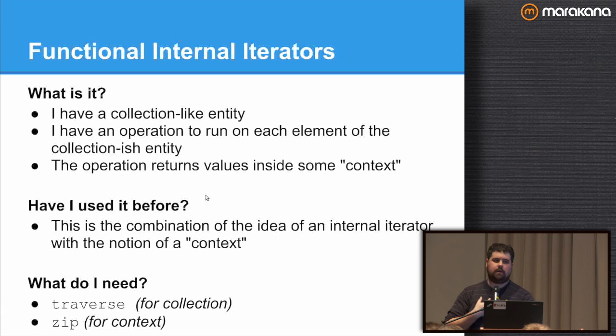When I make use of traversable, the only thing the collection has to do is define how to traverse over each element and run a function against them. It doesn't actually give you an iterator that you can use. It says, I know how to iterate. It's an internal iterator. It controls the iteration. That is what the traversal method here is doing, essentially. If you have one of these things, which is the simplest possible iterator to implement for any collection, you can make use of this pattern, okay? But it's essentially just iteration.